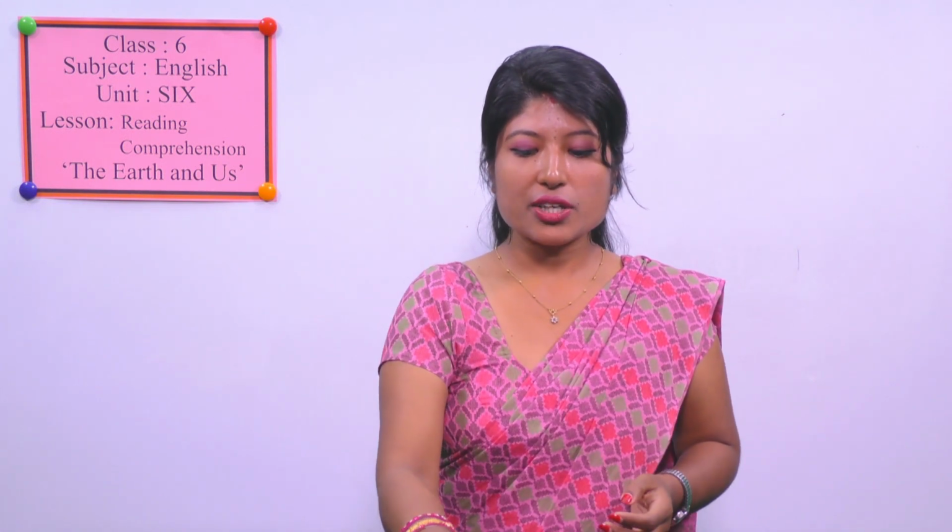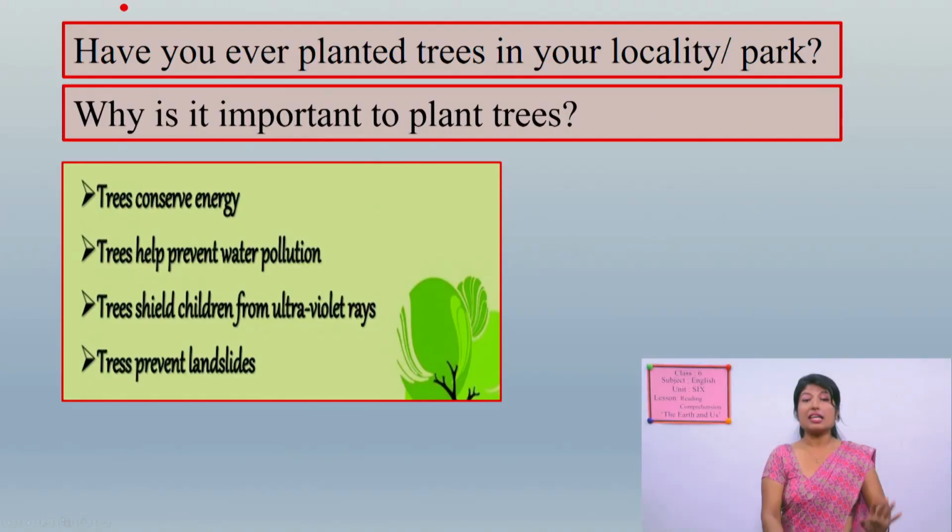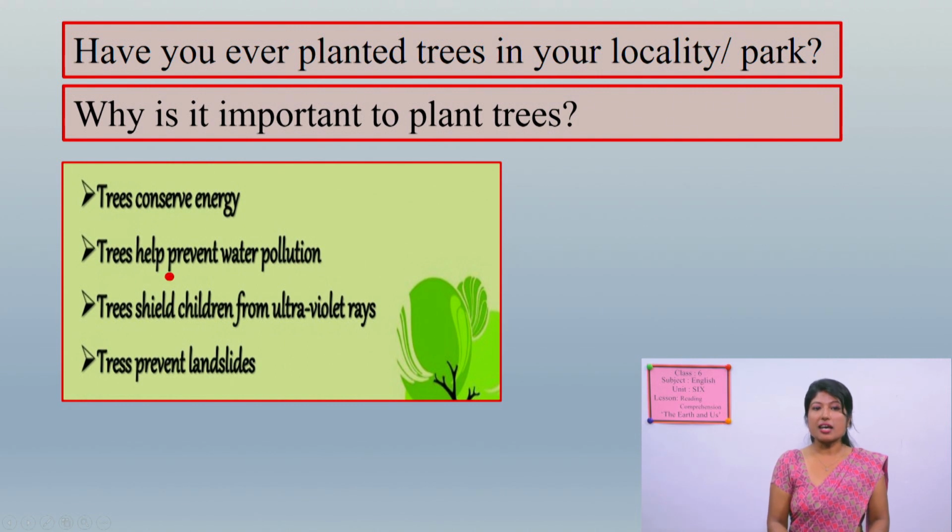Okay, so here are some. Look at. Number one, trees conserve energy. That's why it is important that we should plant many trees. Trees help prevent water pollution.